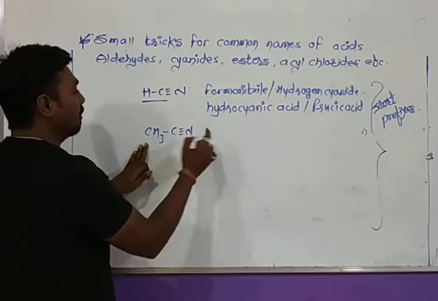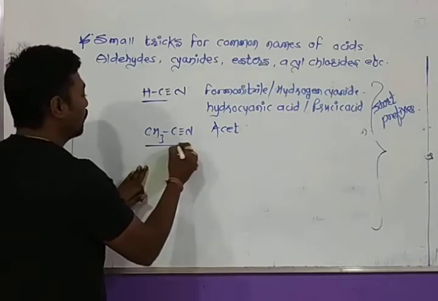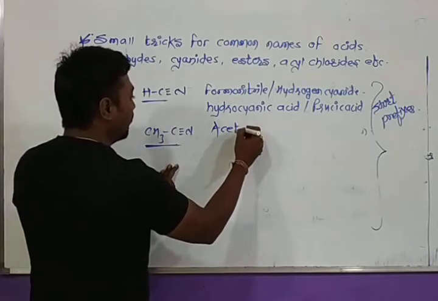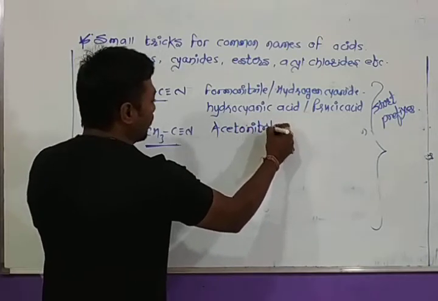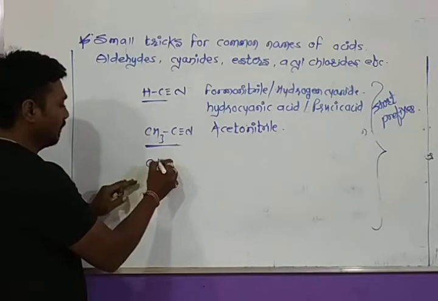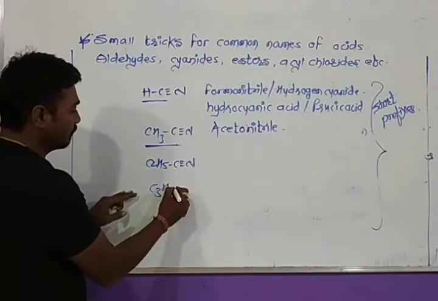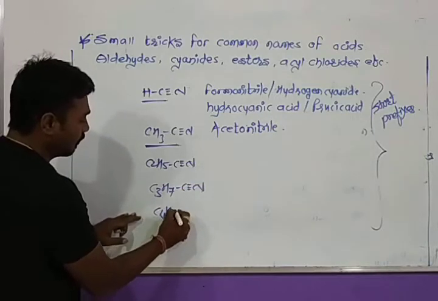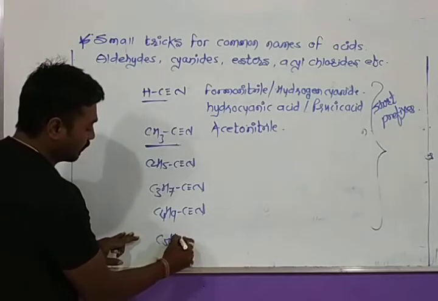Now, if a CH3 group is present, the name of this compound will start from acet. Yes, from the previous discussion, we will start its name from acet. It will be acetonitrile. In similar fashion, you can form propionitrile, butyronitrile, valeronitrile and capronitrile.